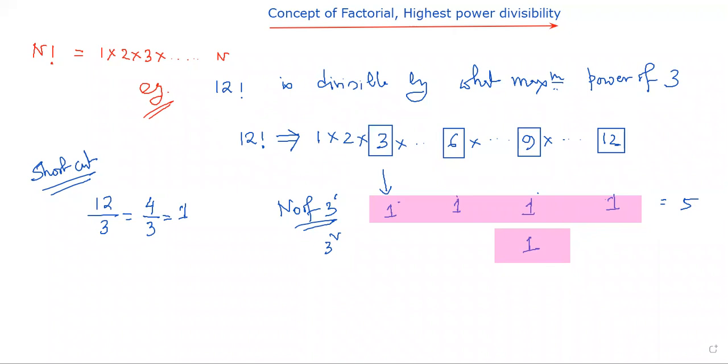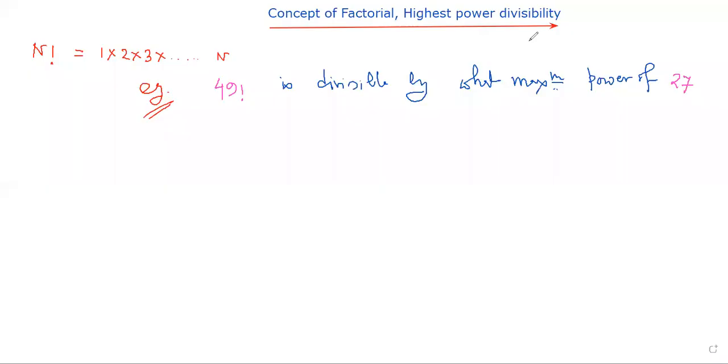Let's check the next example. Now we are going to our second example, with a small variation. 49 factorial, I have just increased it higher. 49 factorial is divisible by what maximum power of 27? It is also not a prime number, 27. What is 27? 27 is nothing but 3 cube.